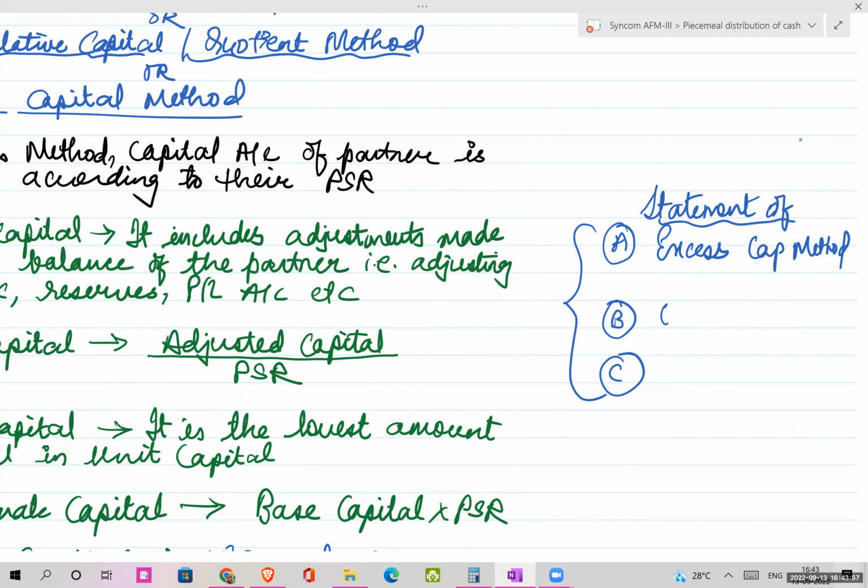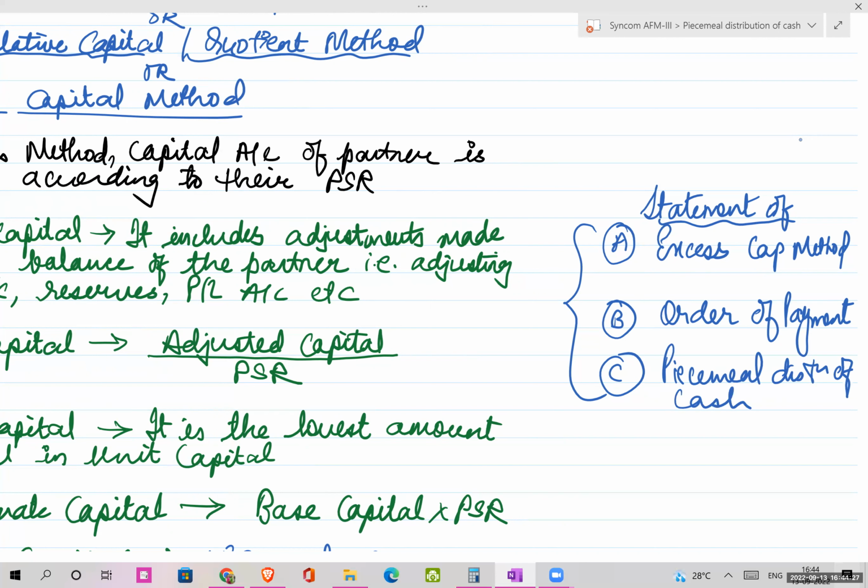Then we will be preparing a statement of order of payment. Okay, that priority order we talked about: first we pay preferential liability, then other liability, then internal liability and then capital accounts. And then the third one will be the statement of piecemeal distribution of cash. So these are the 3 requirements you have to think about: statement of excess capital method, then the order of payment, and then piecemeal distribution of cash.